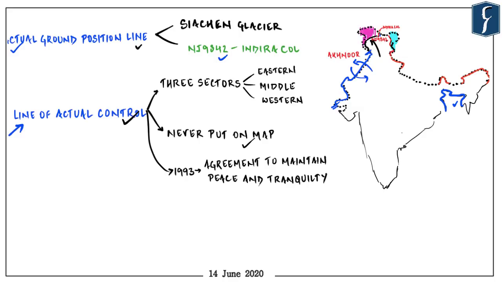But as the time passed, the intrusions in each other's territories increased in Ladakh region. Finally, in 1993, it was felt that a time has come to put an end to this differing perception of the line of actual control because it could ultimately lead to war. And hence, both the countries signed the agreement to maintain peace and tranquility at line of actual control in 1993, and India formally accepted the line of actual control.